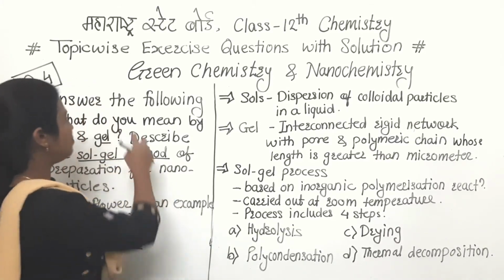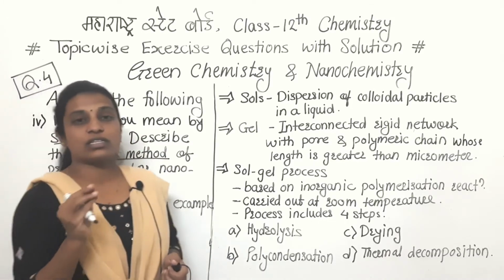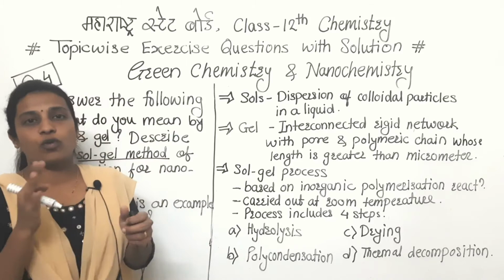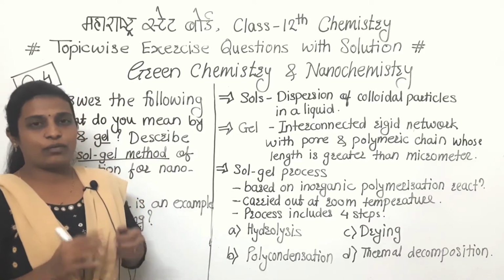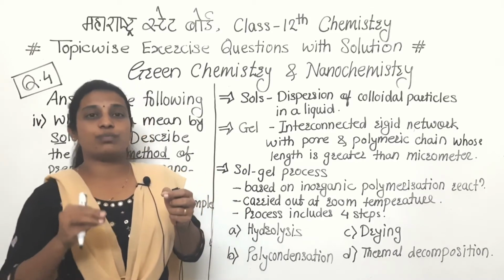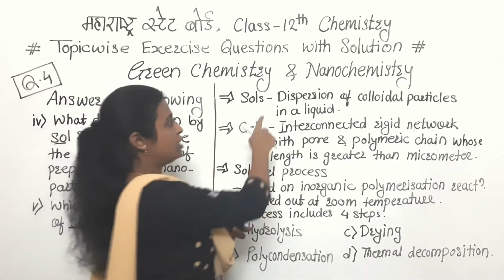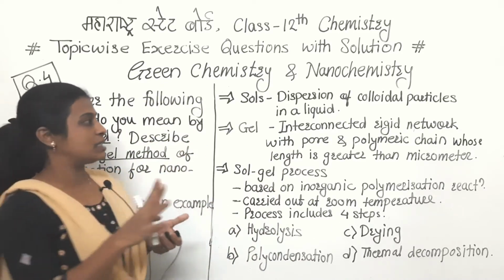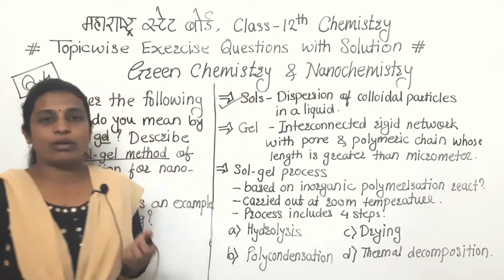What is the 4th one? See, what is meant by that? Firstly, we have to discuss what is meant by sol and gel. So sol is a dispersion of colloidal particles in a liquid. As we know, in surface chemistry there is a dispersion medium and a dispersed phase. So here that same concept is there, a dispersion of colloidal particles in a liquid, that is nothing but the sol.